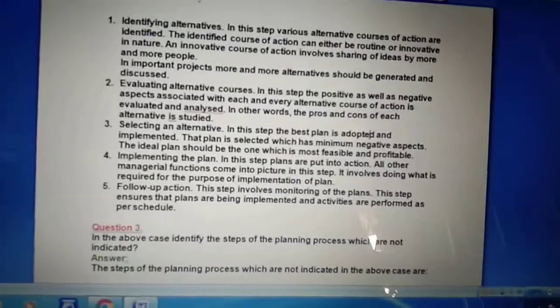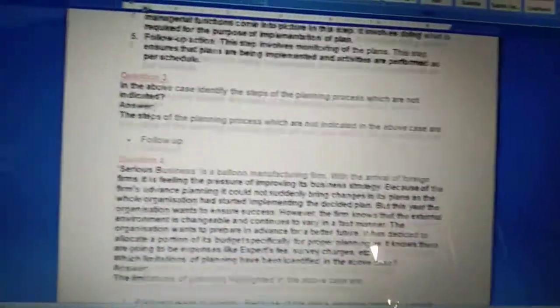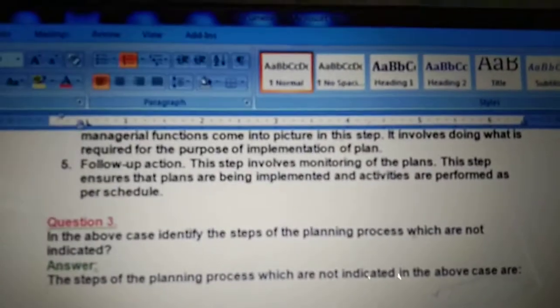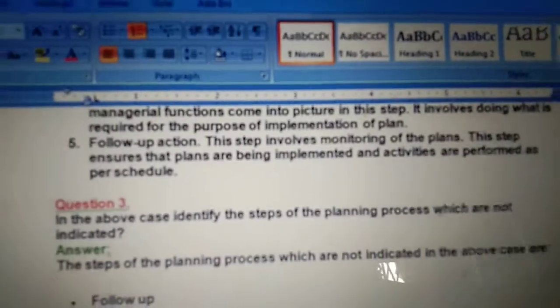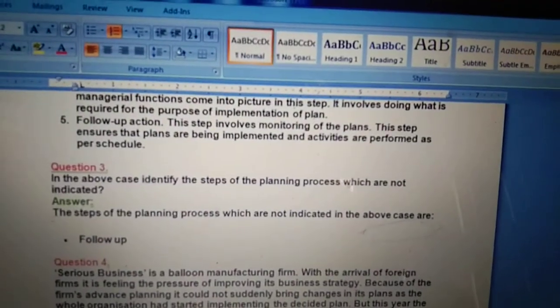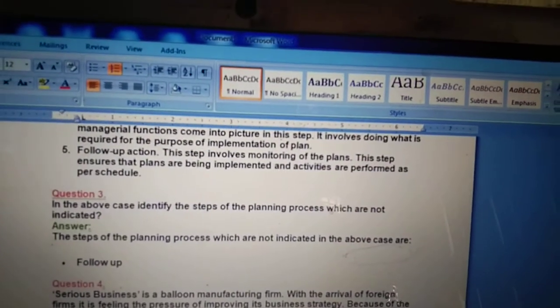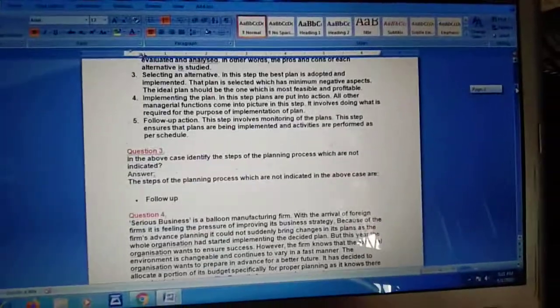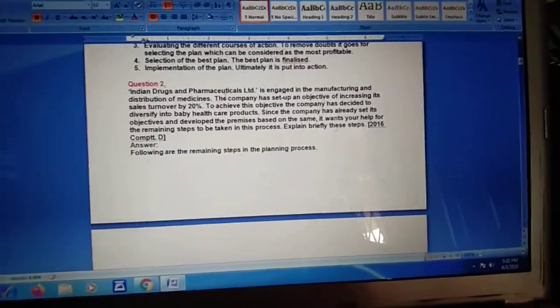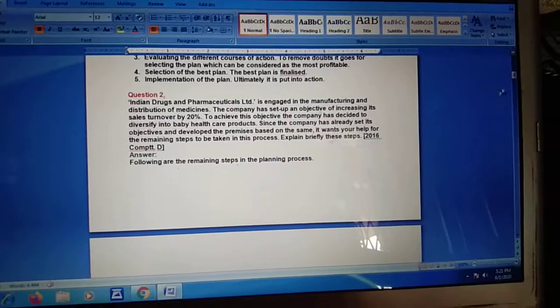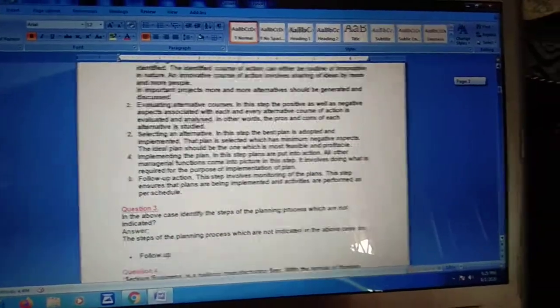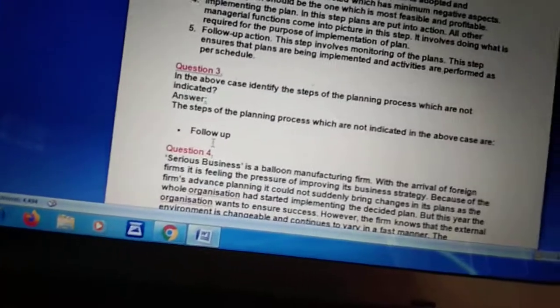Now come through with the next case study, and this case study is question number 3. In the above case study, it means they have taken the same case study of the second which we have read now, but the question is different. You can just read also. In the above case study, identify the step of planning process which is not indicated. It means they are talking about the second case study. They are saying that in this case study, which step of the planning process was not written. So if you go through all those, you will find that the follow up was not written over there.